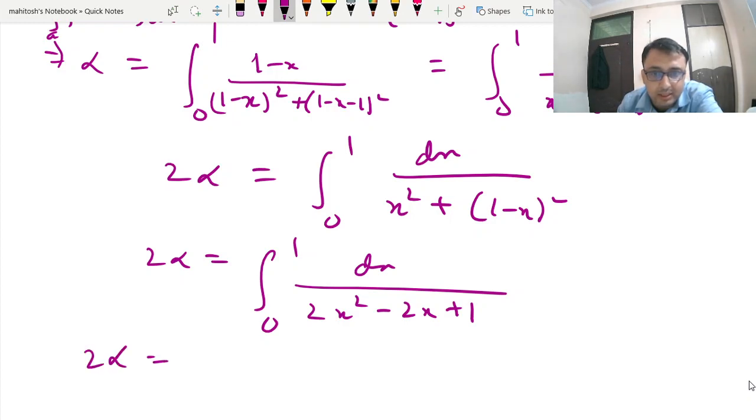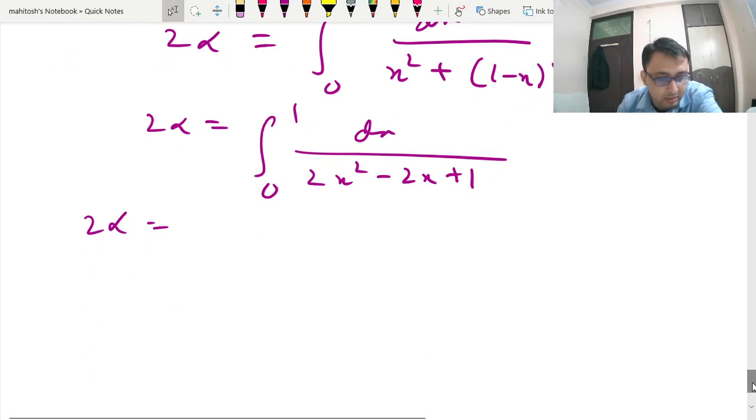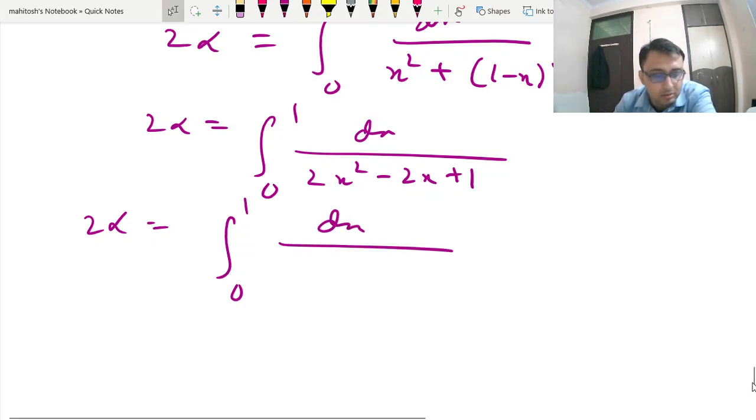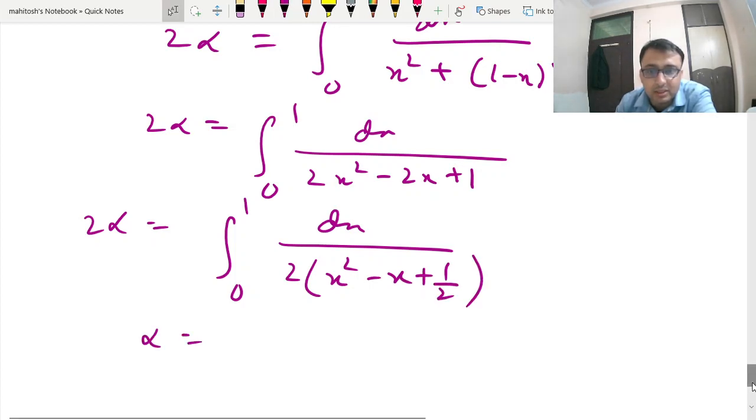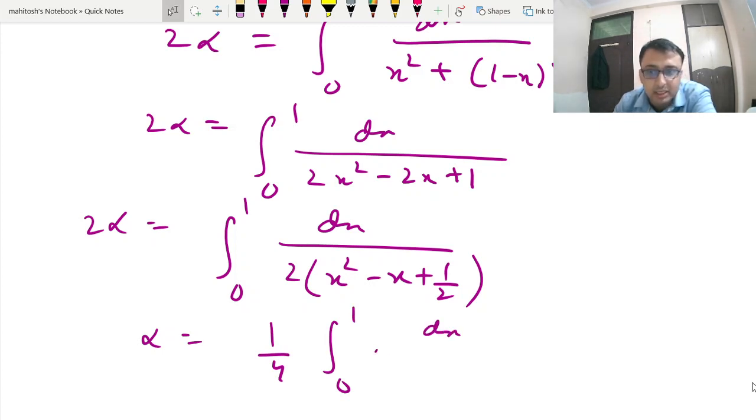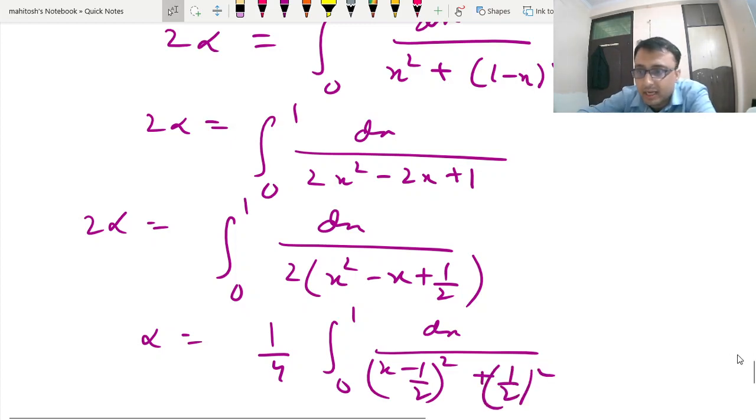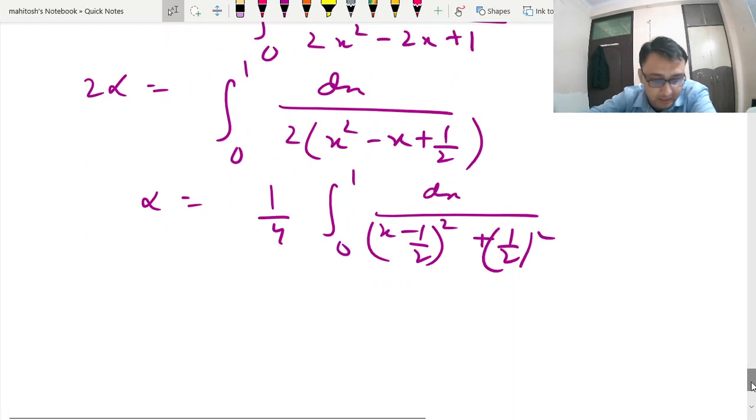This I can write as 0 to 1. I can take 2 common. So once I do that, this is x square minus x plus half. So alpha is nothing but 1 by 4, 0 to 1 dx. I can write this as x minus half whole square, I'm completing the square. And this can be now further integrated.